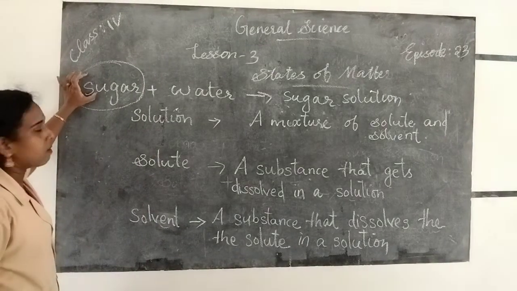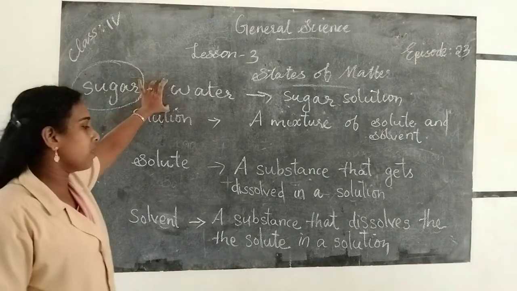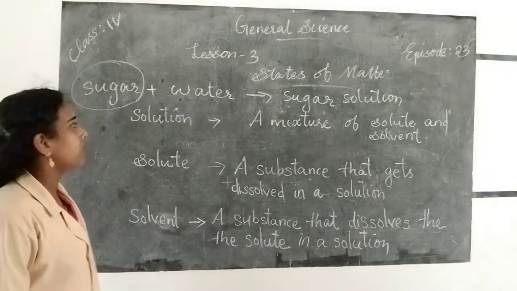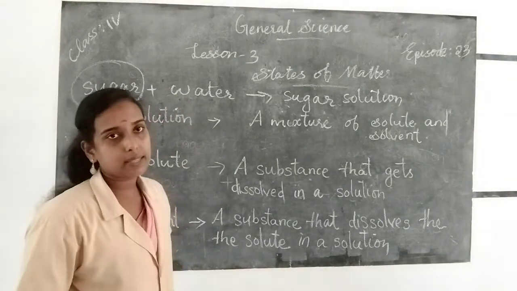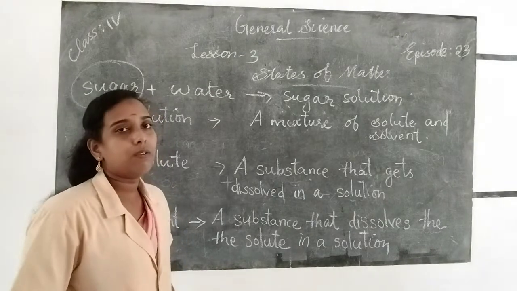So this is called the solute. And the substance that dissolves the solute in the solution is the water. So water is called a universal solvent. So these are the differences between solution, solute and solvent.